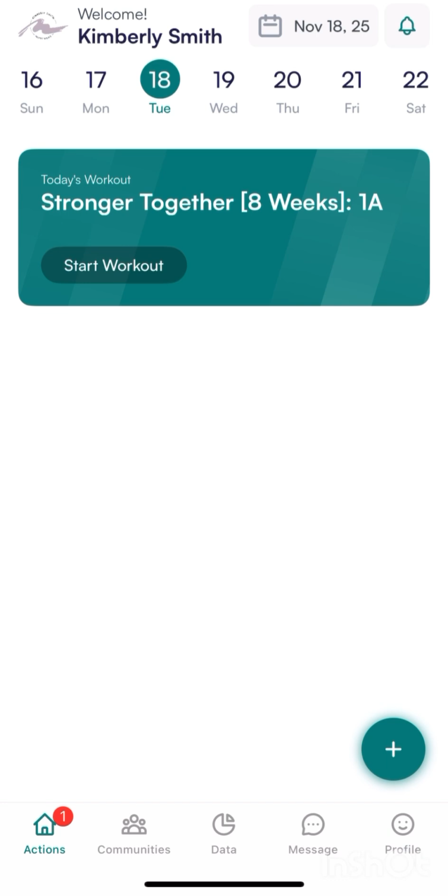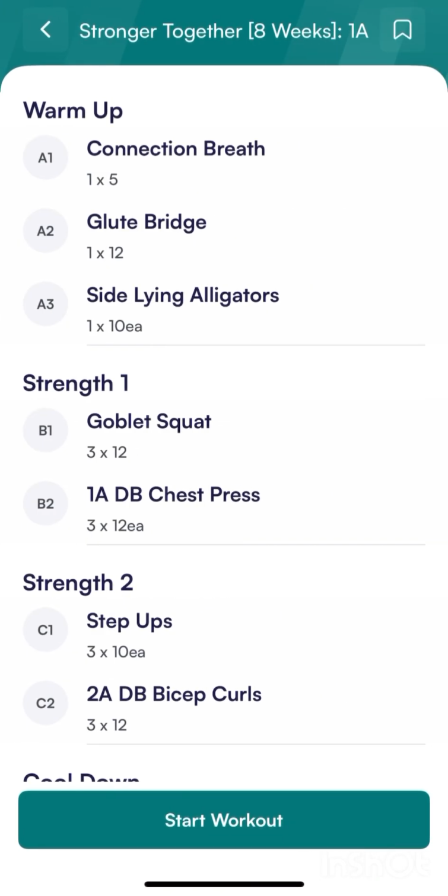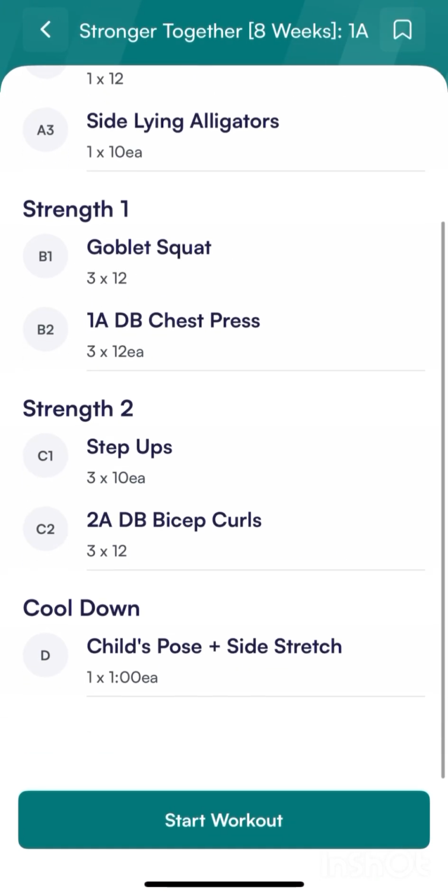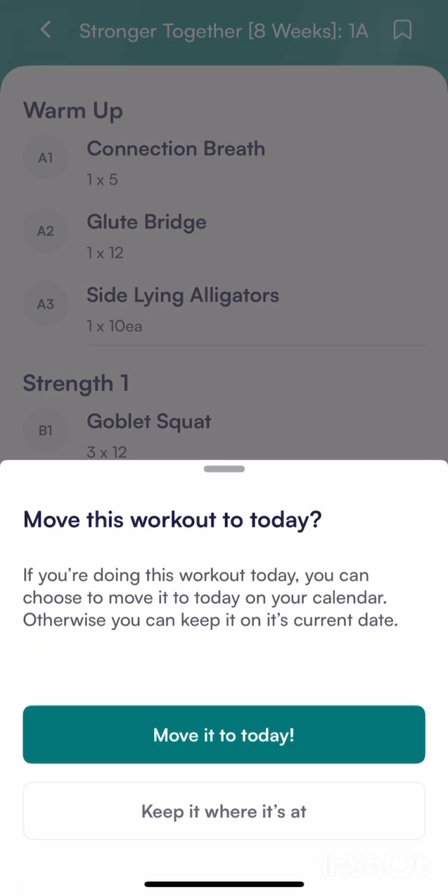When you're ready to begin, find your workout, hit Start Workout. You'll always see a preview of the entire program. Hit Start Workout again, and then you can choose to move it to today if you're not doing it on the workout day it's assigned to.